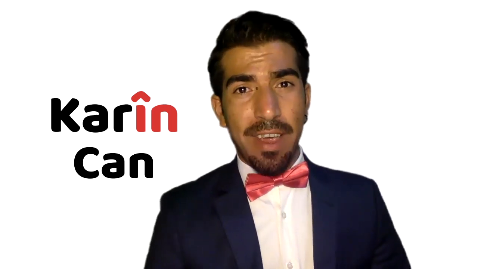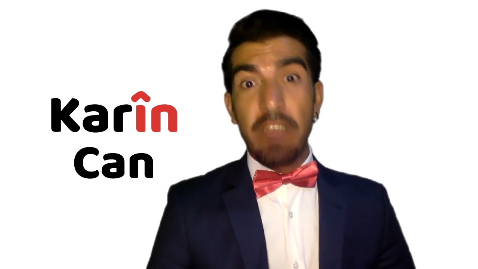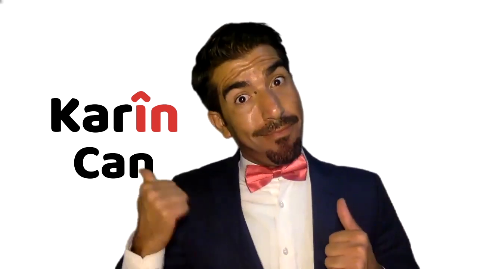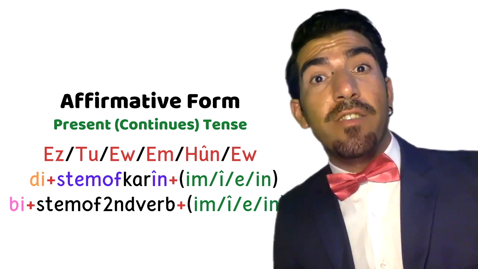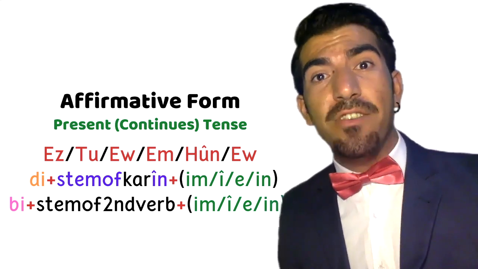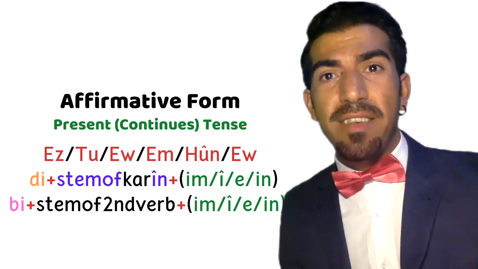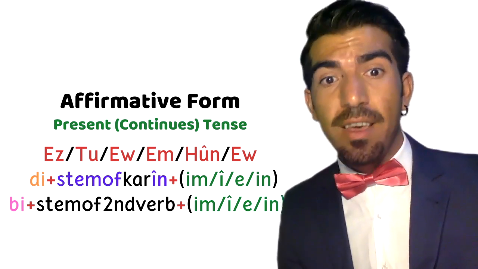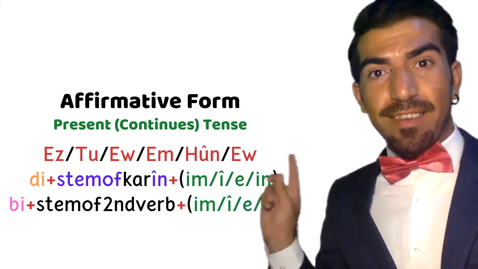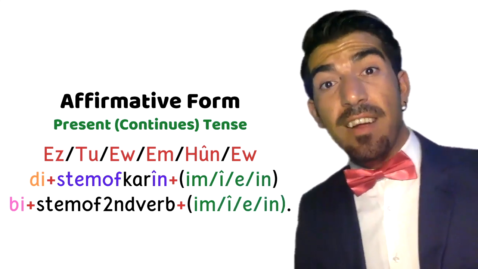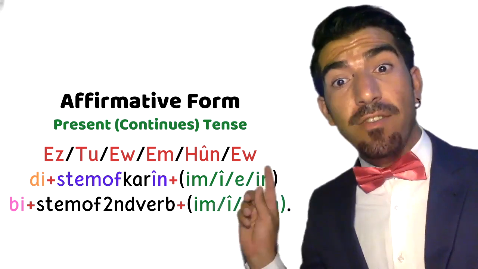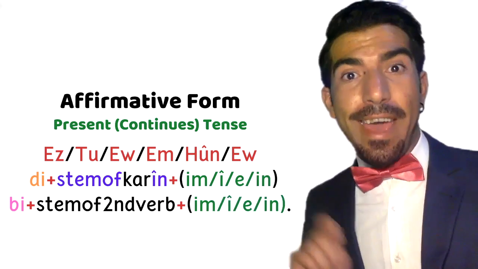Our today's subject is the modal verb Karîn, which is "can" in English. In Kurdish language, the modal verb Karîn behaves just like the other verbs in present tense or in present continuous tense. In affirmative sentence construction, it starts with pronouns as, to, el, em, hun, el.